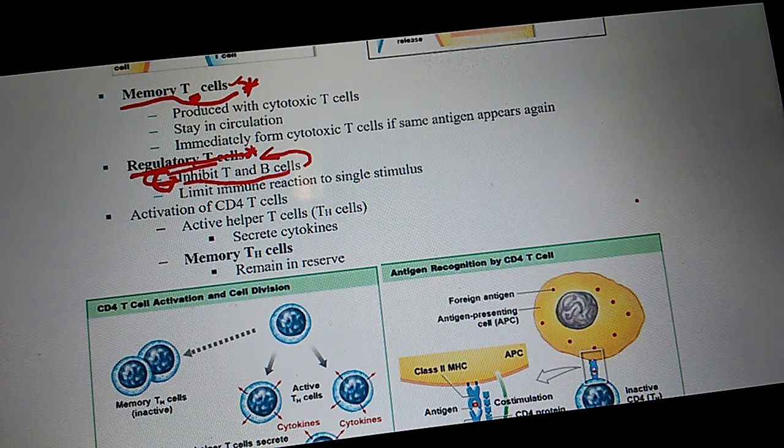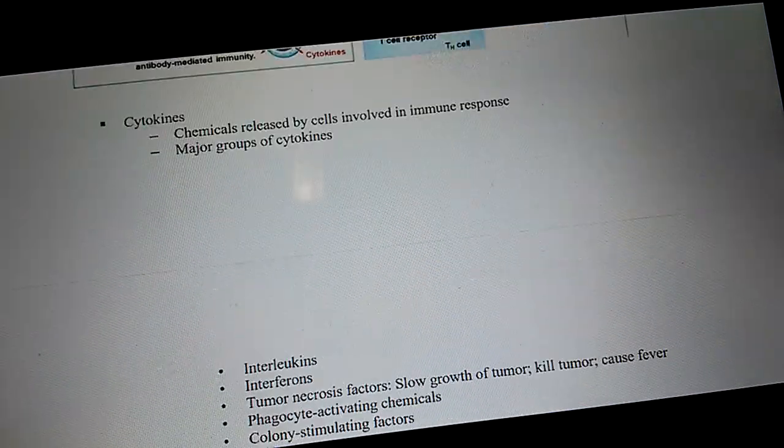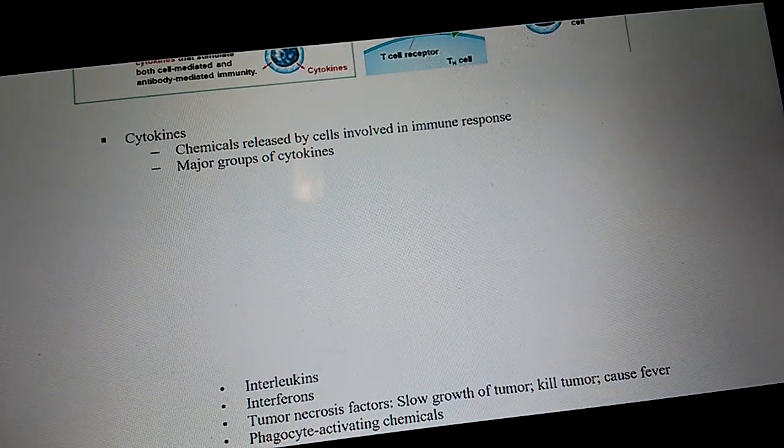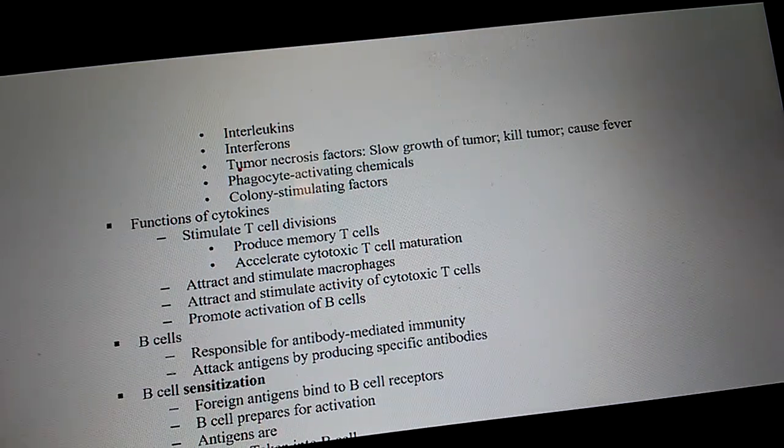Okay? Now, what's another word for CD4 cell? T helper cell. What's another word for CD8? Cytotoxic T cell.